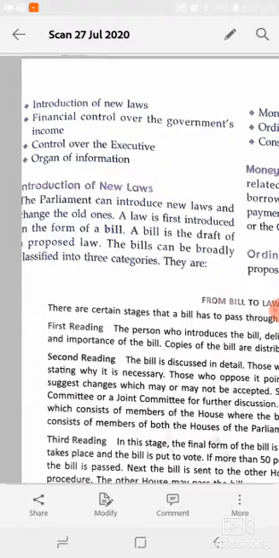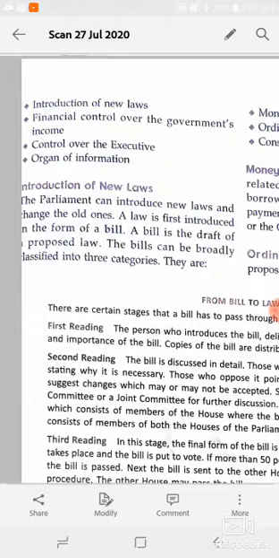As we know that Parliament makes laws for the whole country, so Parliament can introduce new laws and change the old ones. Yes, Parliament makes new laws and also amends or changes old ones. A law is first introduced in the form of a bill, and a bill is a draft of proposed law.